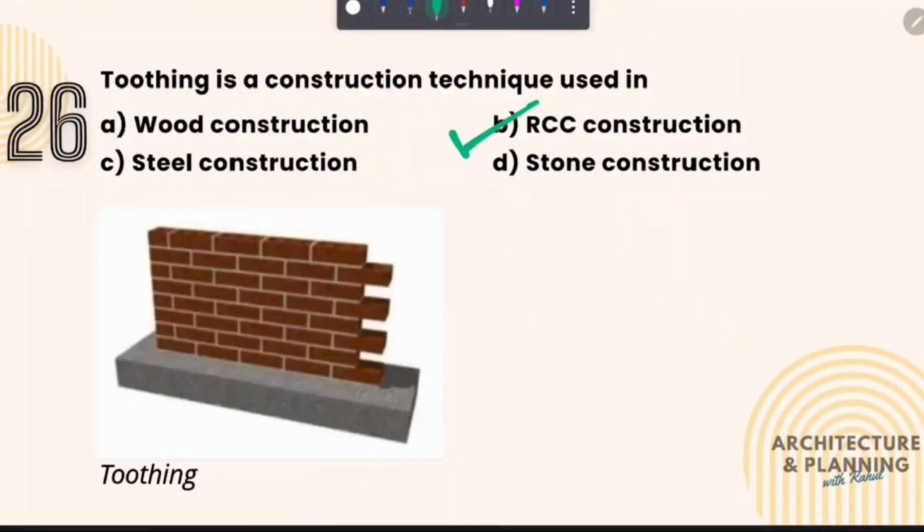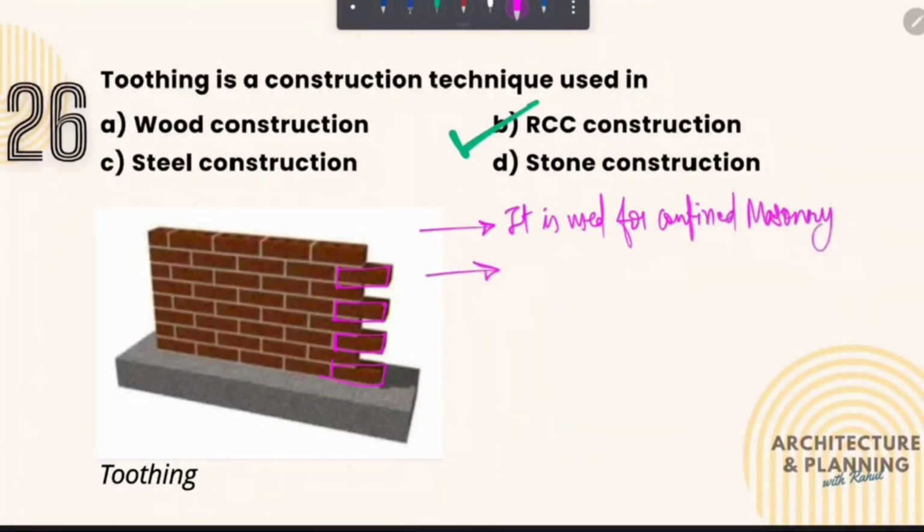So this is the image of toothing, in which alternate course of brick masonry is extended by one brick. And what is the purpose of extending this brick? So first, it is used for confined masonry.